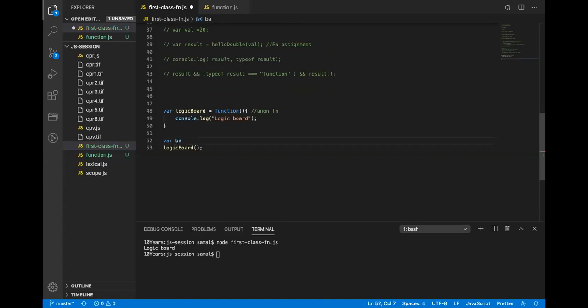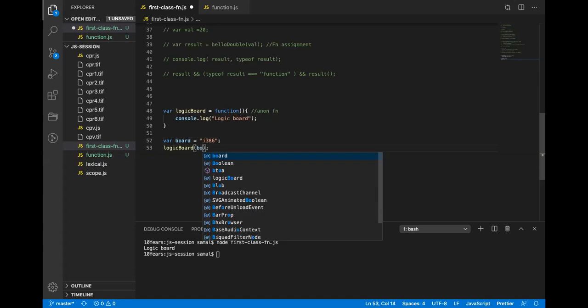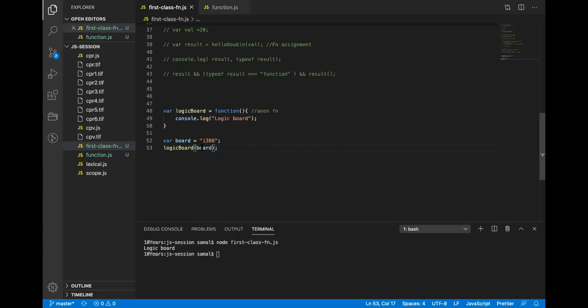I just say board i386. So logic board is a reference to the anonymous function.